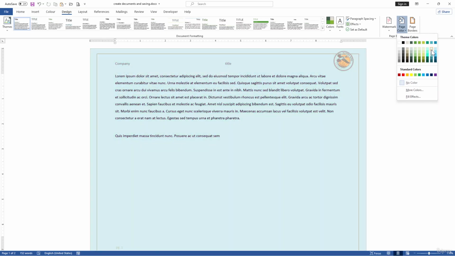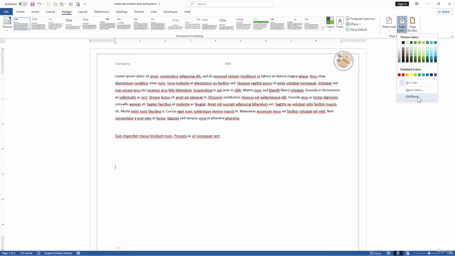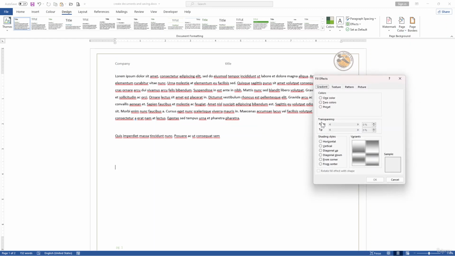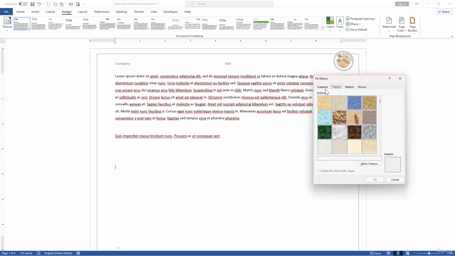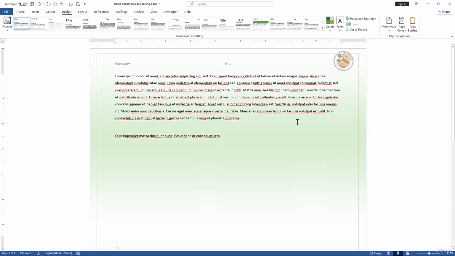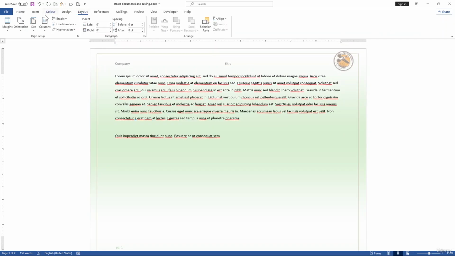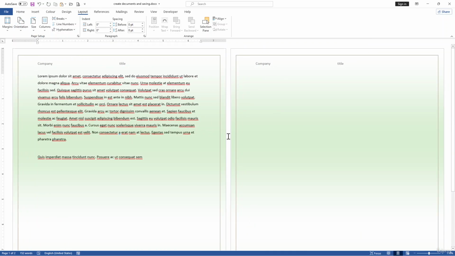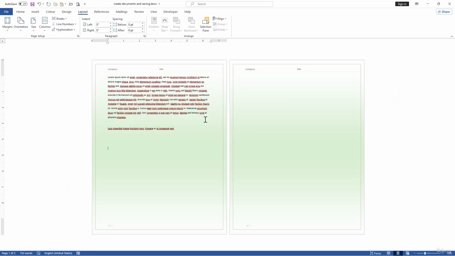So for example, use the fill effects, and this time I will use the picture or texture or gradient colors here, and we have the two-color gradient. Let's choose this one, then hit OK. So now we have the gradient colors. Before that, we want to use the orientation to change the position, from landscape into portrait. So now we have portrait style with the different design.